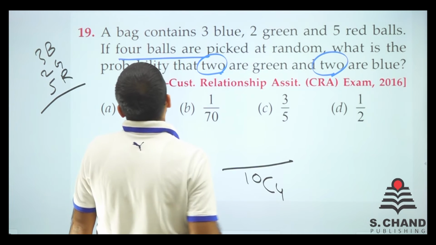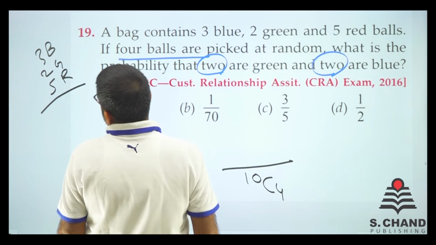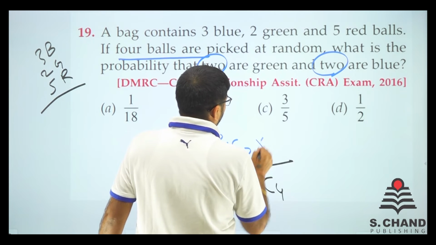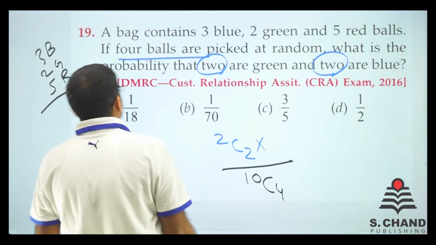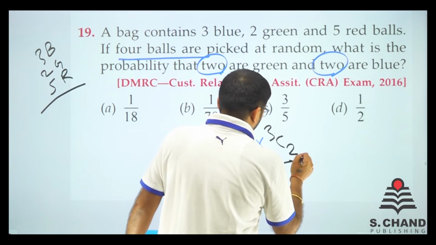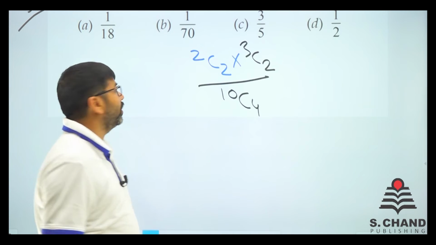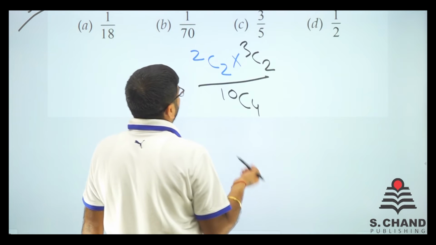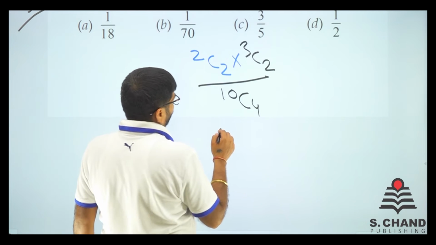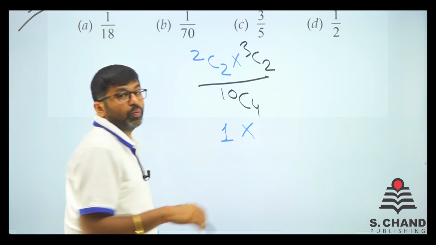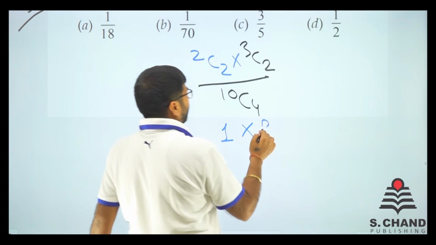Now 2 are green, which is like 2C2. Then we multiply it by 2 are blue, so we have got 3C2. Let's calculate this because we know the formula of combination. 2C2 is 1 always, and 3C2 is equal to 3C1, so it is like 3.